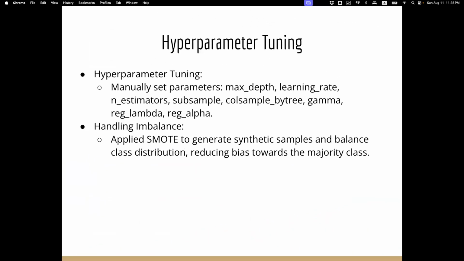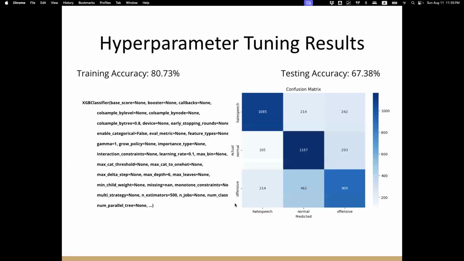We tuned the hyperparameters using grid search. So we got a training accuracy of 80% and the testing accuracy of 67%, which is a 1% increase over the previous model. So we can see that tuning improved our result.